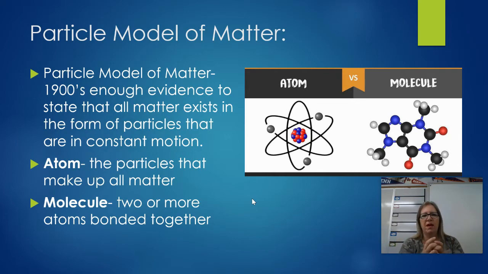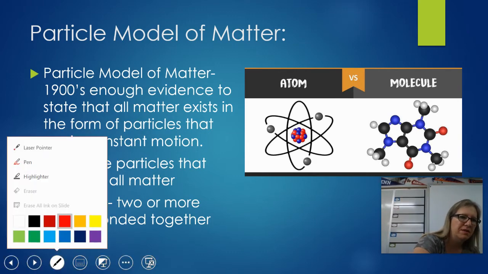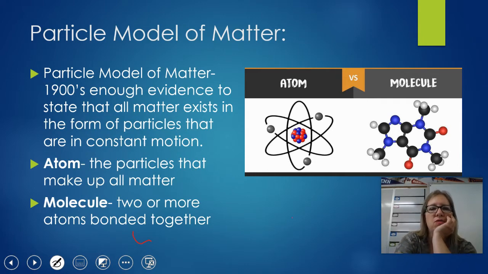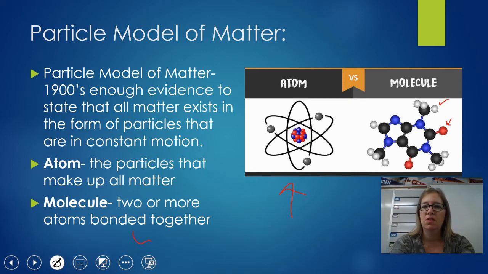If you take some atoms and you stick them together, then you get a molecule, okay? So let me get my pen here. Got it, okay. So this is a single atom. If you put several of them together, each of these little circles you see are atoms. So the white would be one element, the blue is another element, the red and the black are different elements, and so on. You stick them all together, even though it's several atoms, that's now a different substance. A molecule is the smallest piece of a compound. We'll get to that, okay?